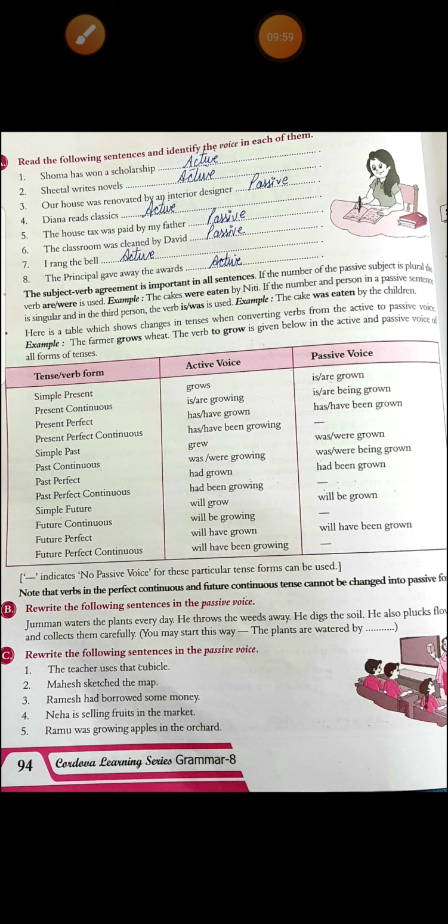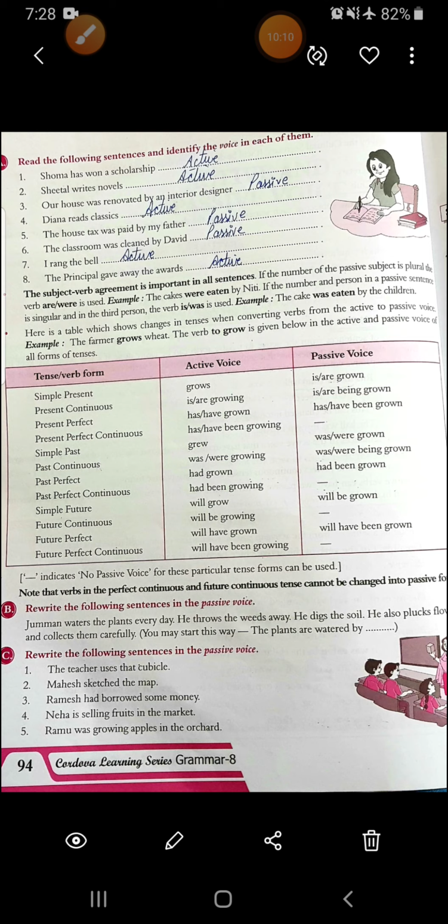The map was sketched by Mahesh. Third, Ramesh had borrowed some money. What will be the answer? Some money had been borrowed by Mahesh.